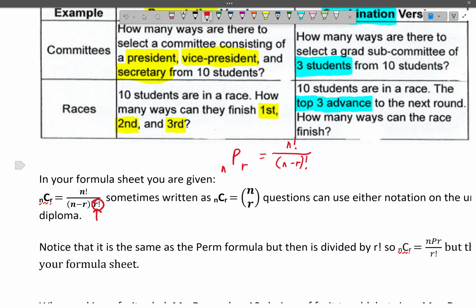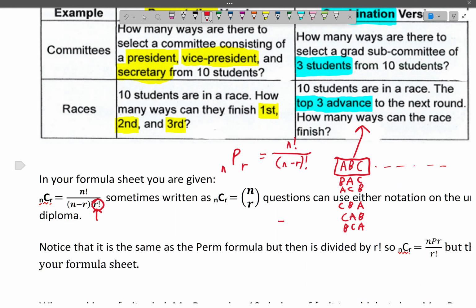So let's talk about this top 3 situation. If I'm just going to go A, B, C for the top 3 students, if they land in the top 3, it doesn't matter the order of those as long as they're top 3. So they could be A, B, C. They could be B, A, C. They could be A, C, B. They could be C, B, A. They could be C, A, B. They could have C in the middle, so it'd be B, C, A. And you can see that there are 6 different options.